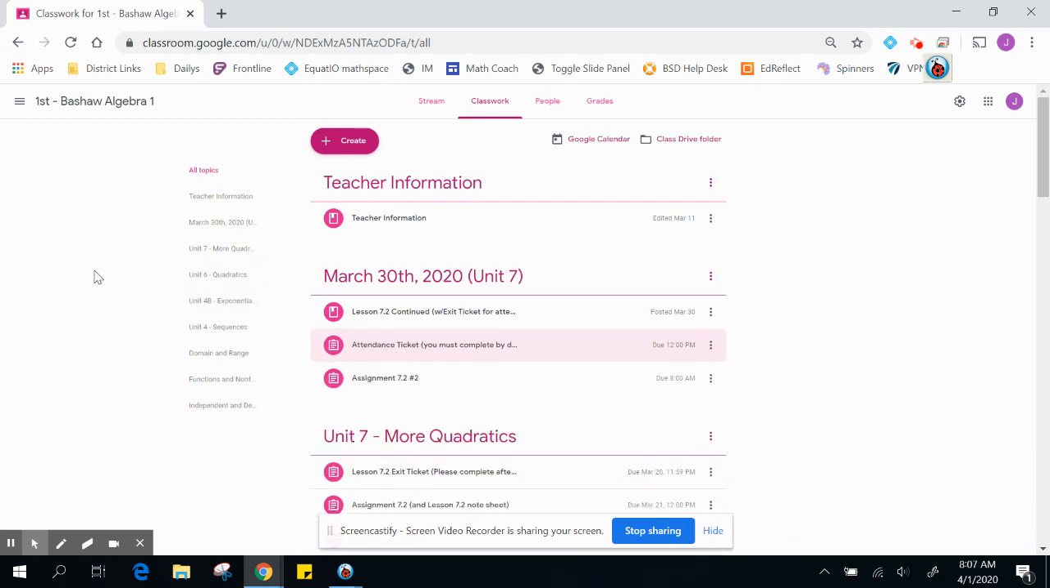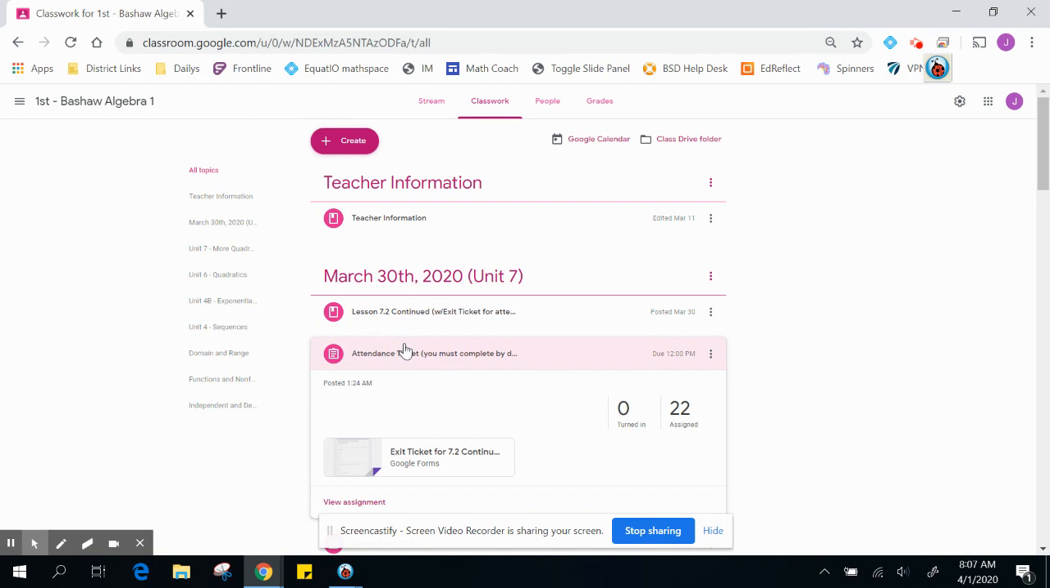So this is going to be my new format. I'm going to put it by date, and there are going to be basically three things you need to do. I'm going to try to keep it to just these three. The first one is just the lesson video that you're going to watch. The second one is the attendance ticket. If you click on this, it's an exit ticket for this lesson. If you're not doing this, then you're not getting credit for being in class if this is your class day.